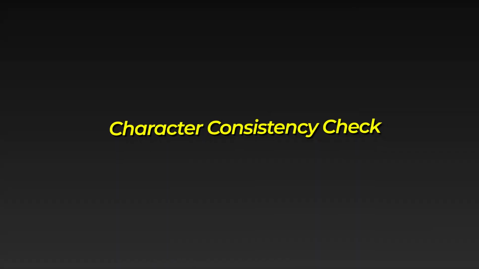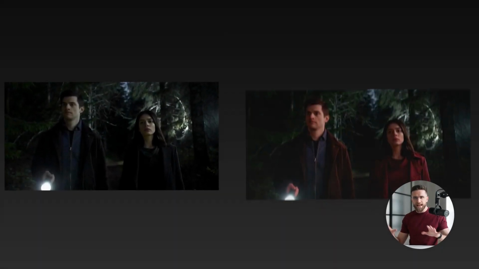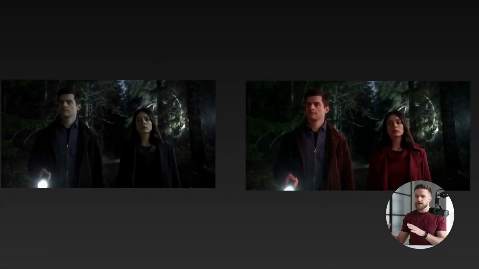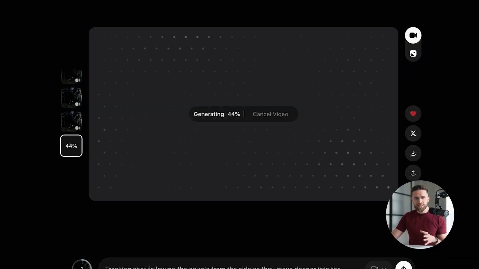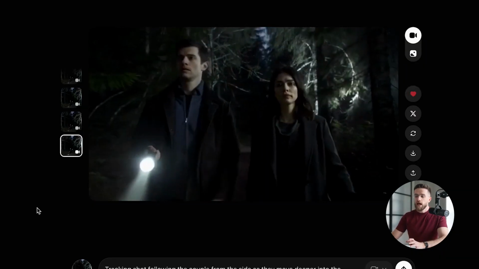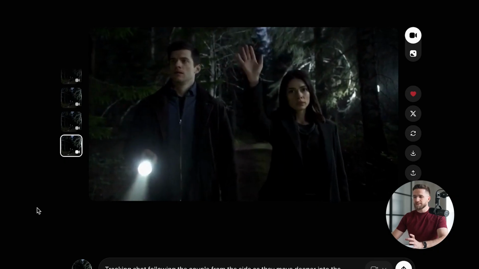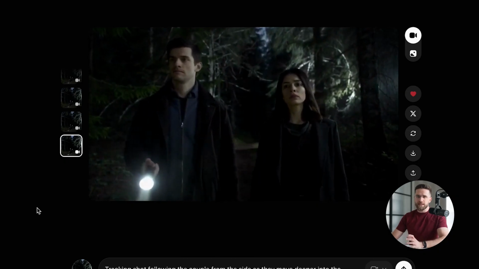Second, if a scene generates with a character that looks slightly off, maybe the woman's jacket changed color or the man's face looks different, don't extend it. Regenerate that scene until it's right. One inconsistent frame will ruin the entire chain. Better to spend 2 extra minutes fixing it now than redoing 10 scenes later.